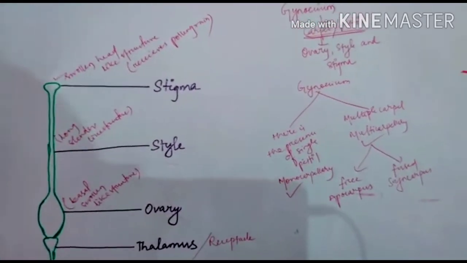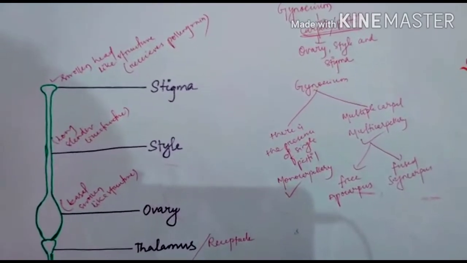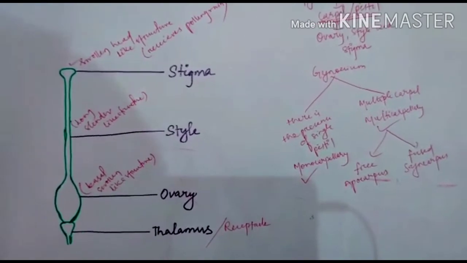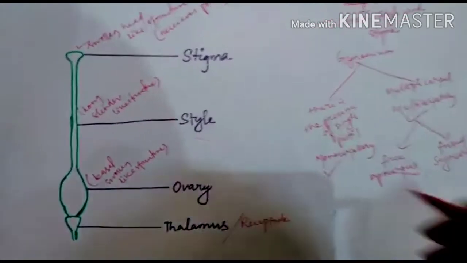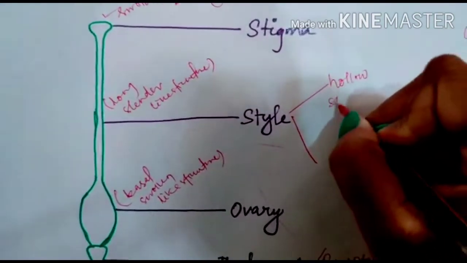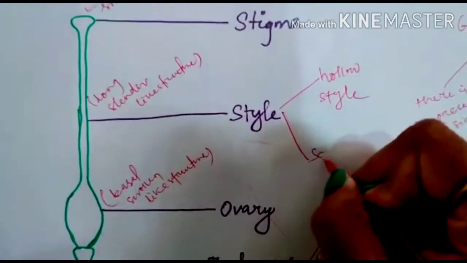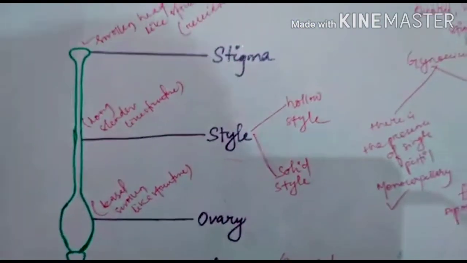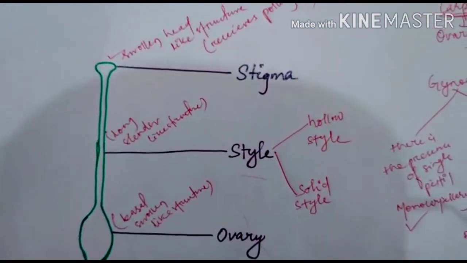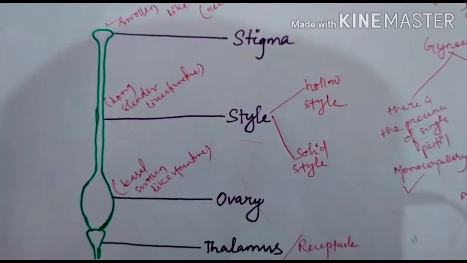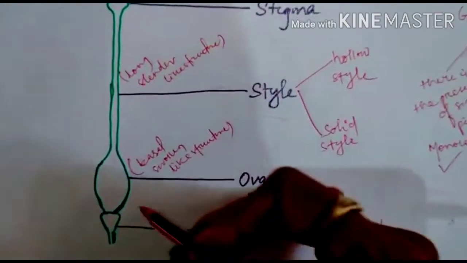So stigma helps to receive the pollen grain during pollination. Then the style is long slender structure. This style is again of two types, that is the hollow style and the solid style. The style is the structure through which the pollen tube goes through it and reaches on ovary.